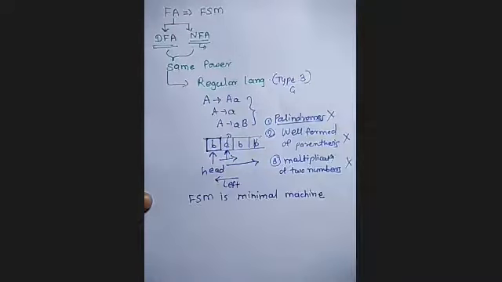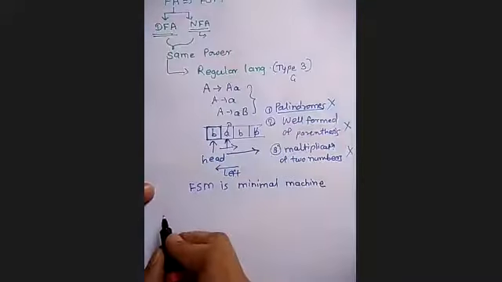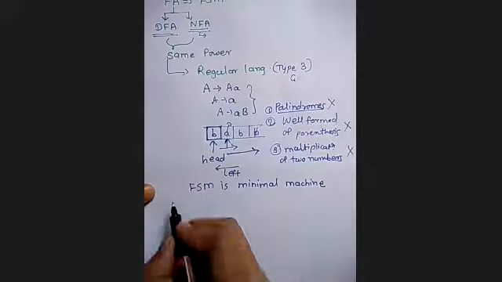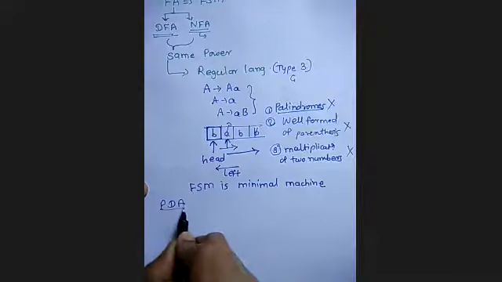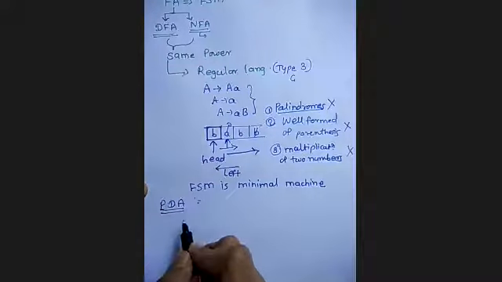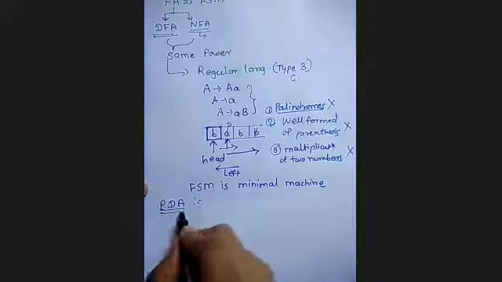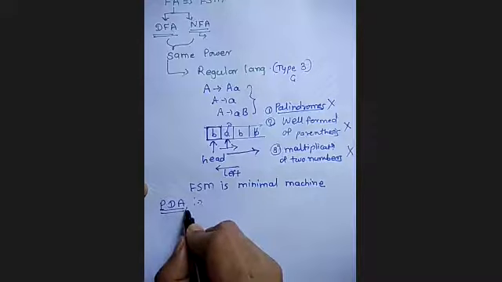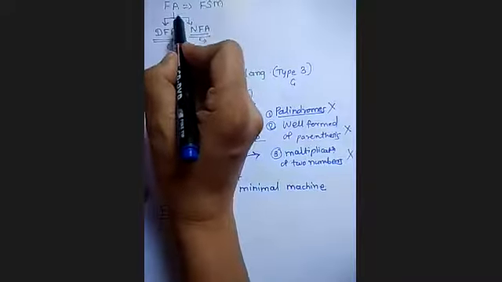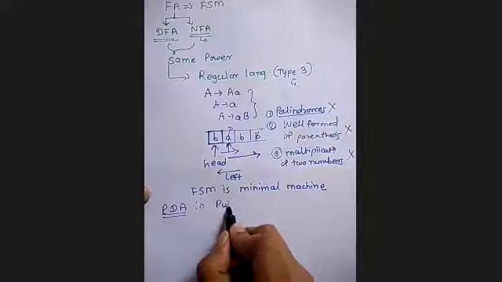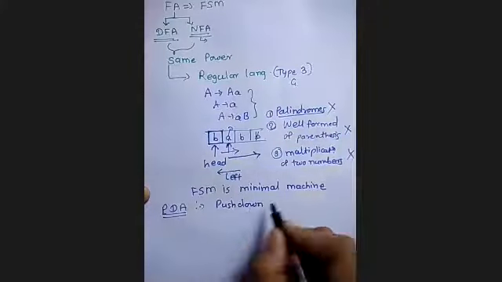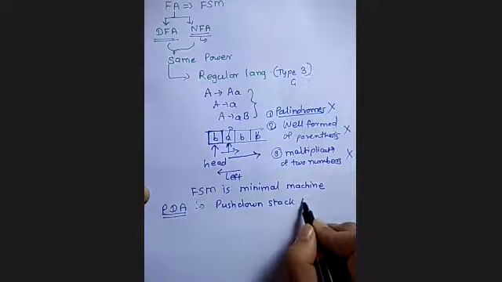Okay, so next we have seen what? After this regular language, we have seen the PDA, push down automata. What is a PDA? It is a mathematical model of the push down stack memory machine. Like finite automata is a mathematical model of the finite state machine, PDA is a mathematical model of push down stack memory machine.